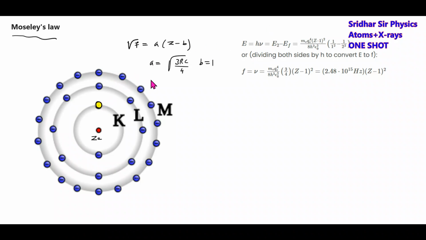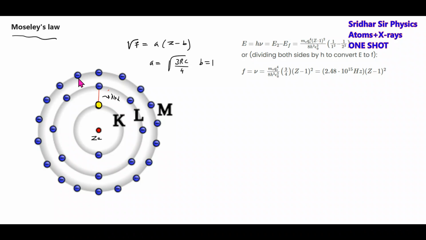If it is filled up by this electron, then it will emit lambda K alpha. If this electron makes a transition, then we'll get lambda K alpha.